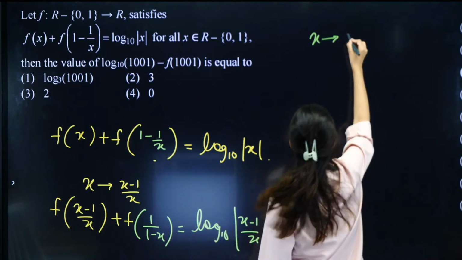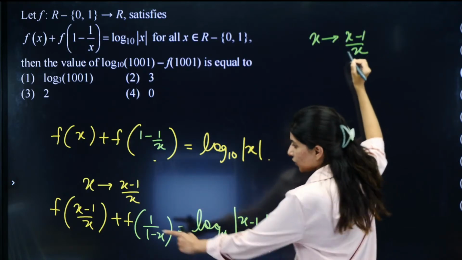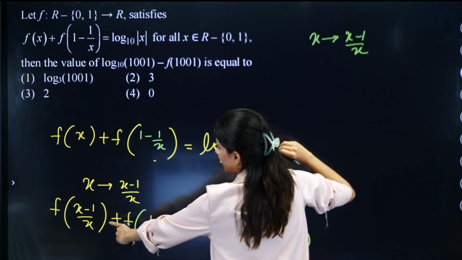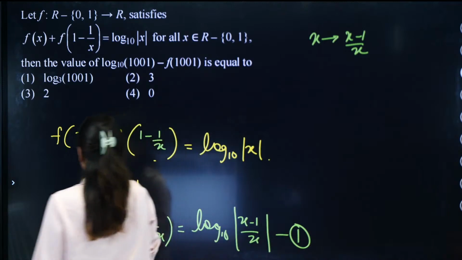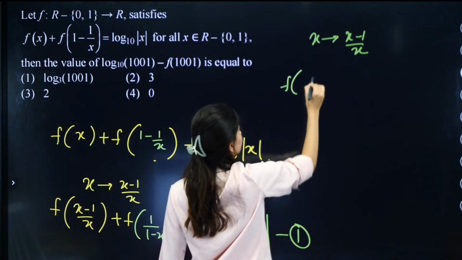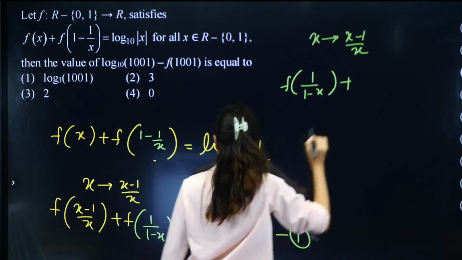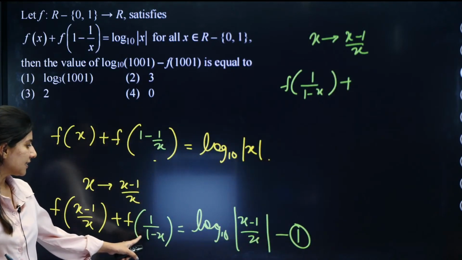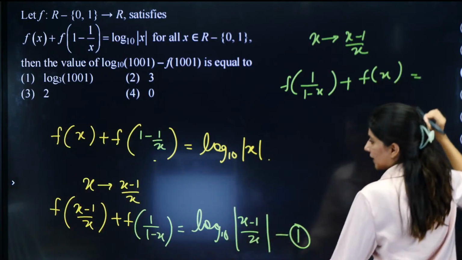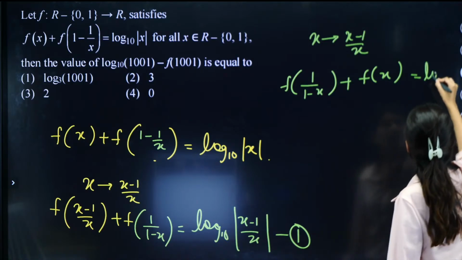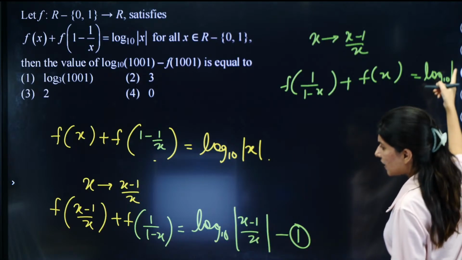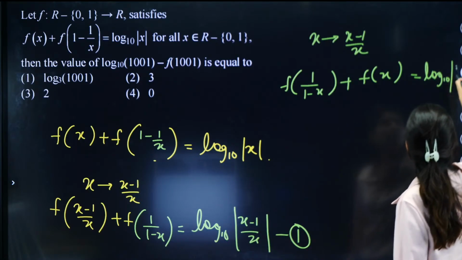X will now get replaced by x minus 1 upon x. So what do I get if I replace x by this? So again we need to calculate this. 1 upon 1 minus x, so this is f of 1 minus x, 1 upon 1 minus x plus. Now if you replace this, you are going to get plus fx. And you are going to get log of base 10 and inside that you are going to get 1 upon 1 minus x.